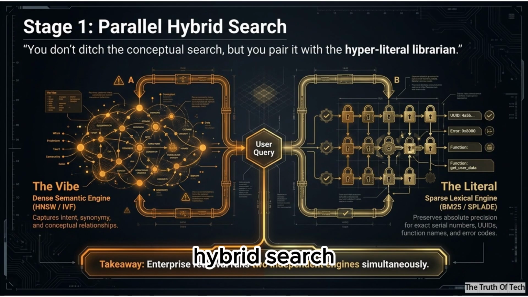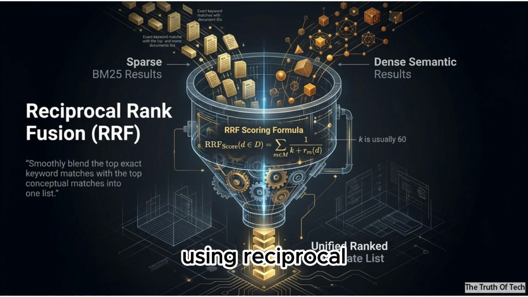So first you move to hybrid search. Okay. You don't ditch the conceptual search, but you pair it with sparse BM25. And what exactly is sparse BM25 for those who might not know? Think of BM25 as your hyperliteral librarian. It doesn't care about the vibe or concept of the book. It only cares that the exact serial number, UUID or error code matches what you asked for. That makes sense. But how do you combine vibe search with a literal search? You unify them using Reciprocal Rank Fusion, or RRF. By setting a constant K mathematically, usually around 60, you smoothly blend the top exact keyword matches with the top conceptual matches into one list.